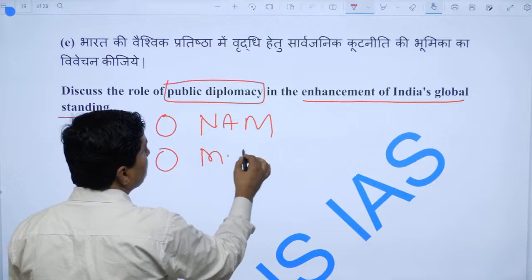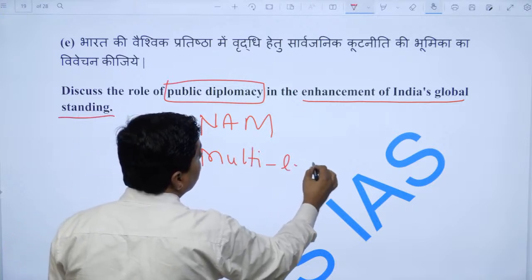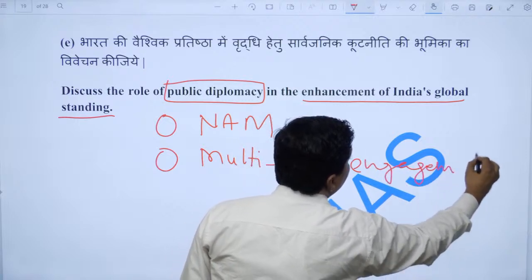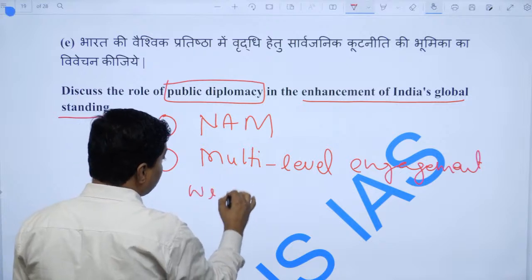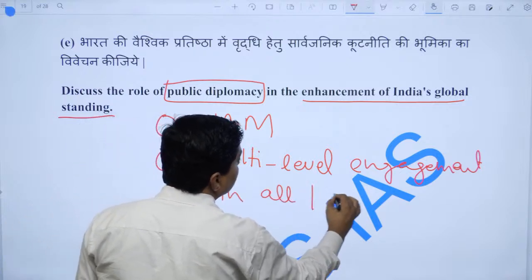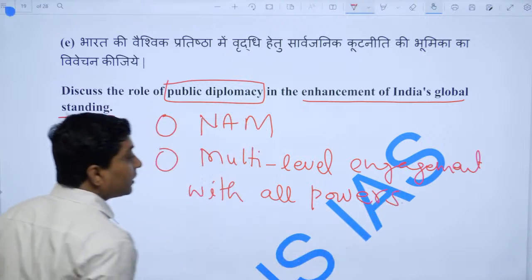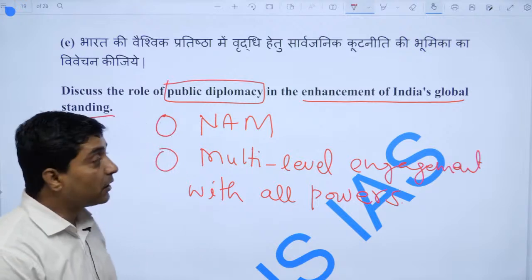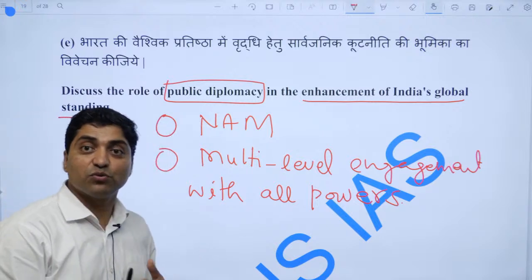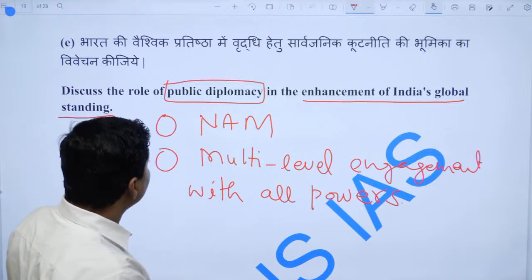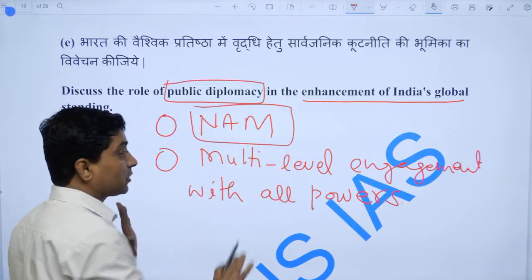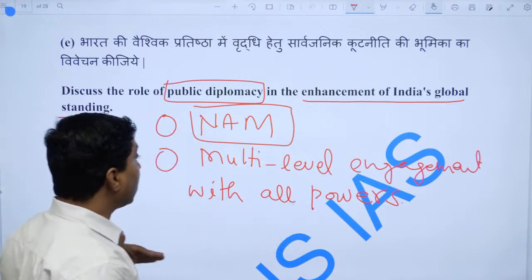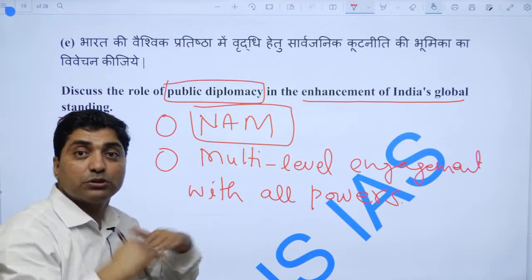It is a multi-level engagement with all countries, with all powers. So we are living in a post non-alignment world. Indian foreign policy is living in a post-NAM world. We do not agree with not allying with a power. No, we are aligning at multiple levels with all the powers of the world.